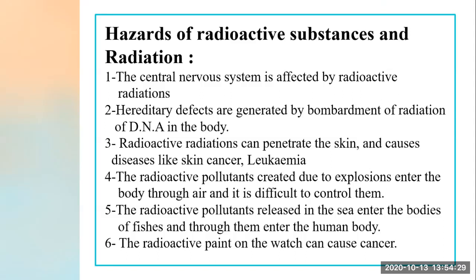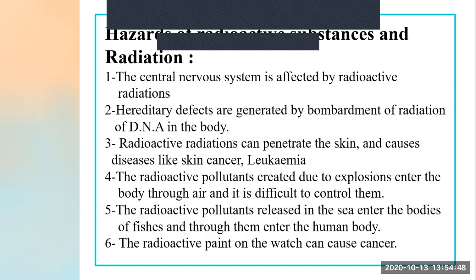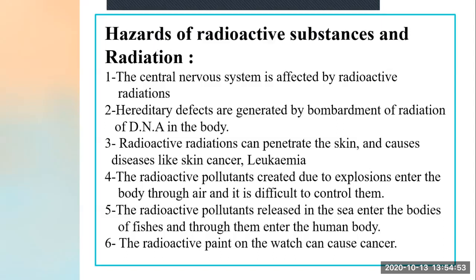If an explosion takes place there, even by some accident, these pollutants spread through the air, and when we inhale this air, they enter our body and we get affected by this radioactive radiation, and it is very difficult to control them.